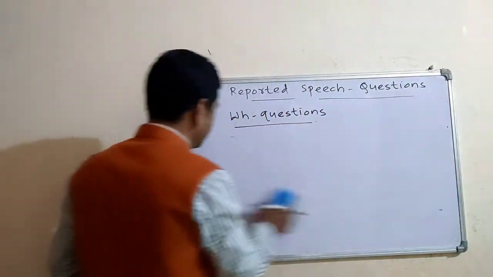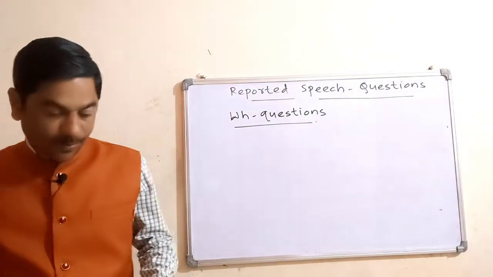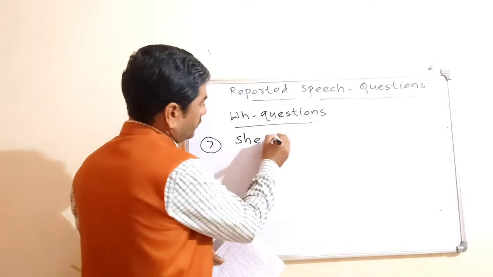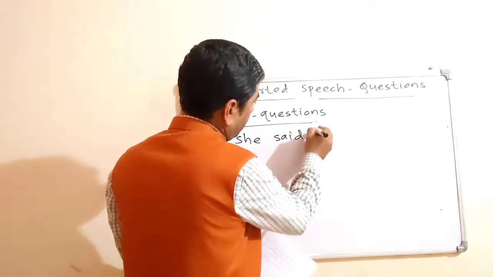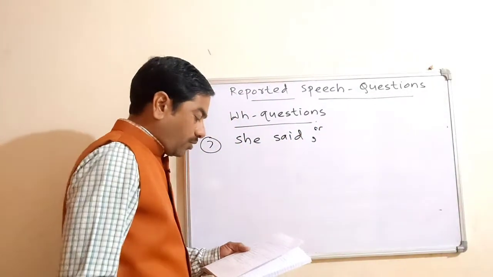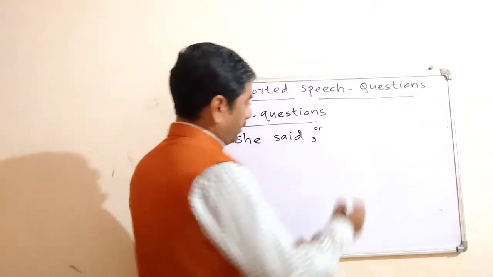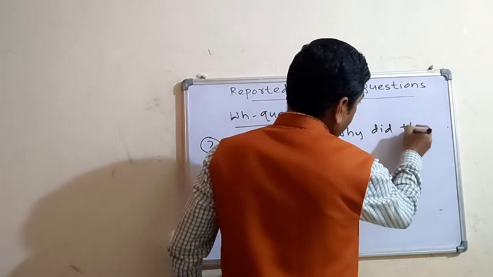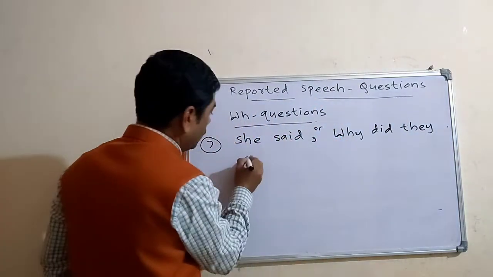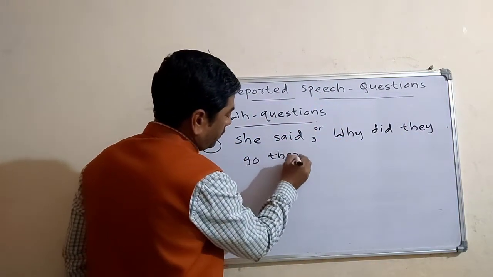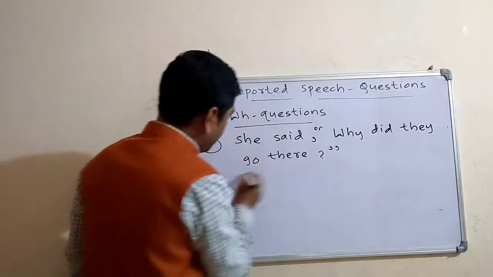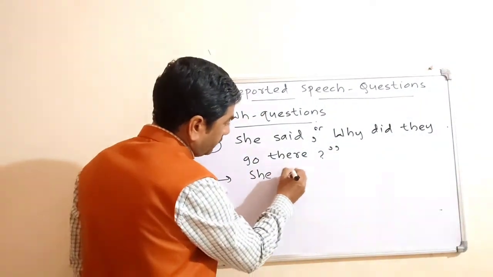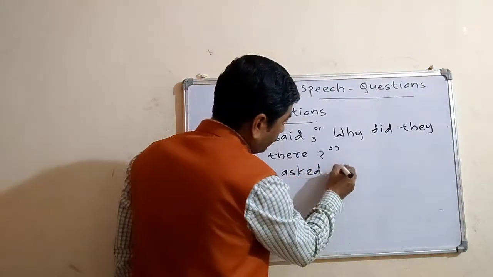Next sentence I will write. Next one, seventh one. She said, "Why did they go there?" So its indirect speech is: she asked why.